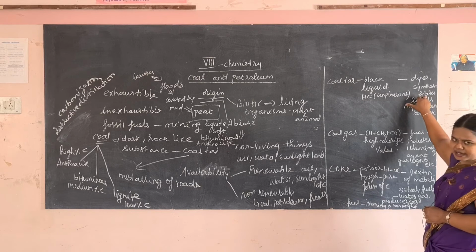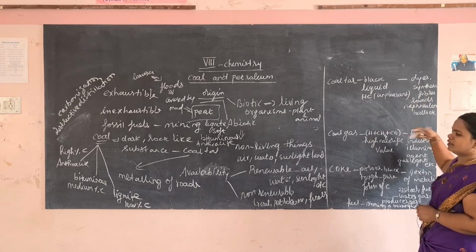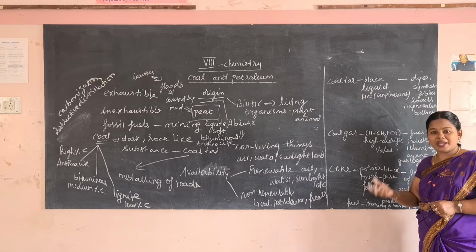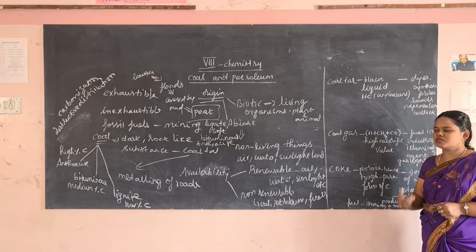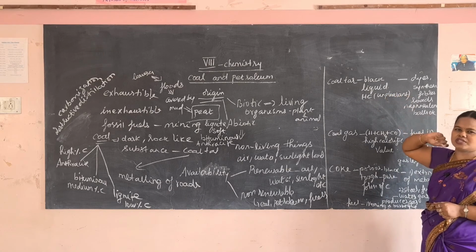It is used in metaling of roads, it helps in laying roads, to prepare naphthalene balls, and has a lot of uses: paints, polishes. Okay, so we use this coal tar in a lot of applications.